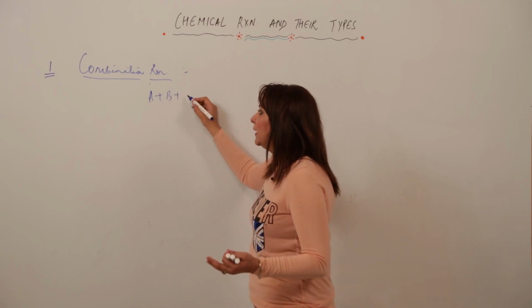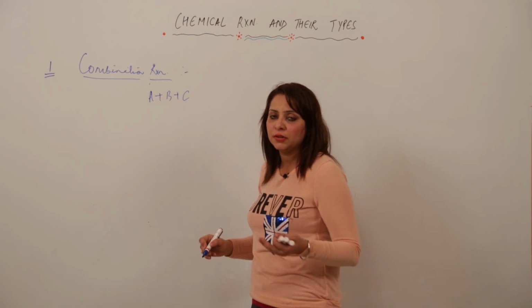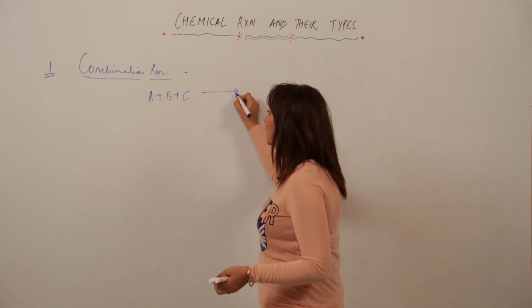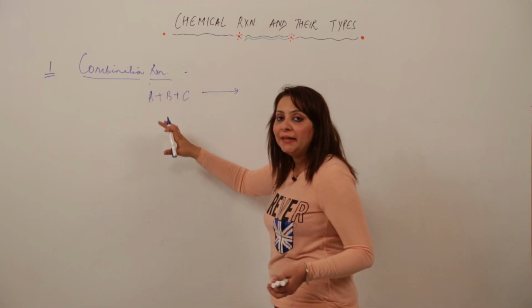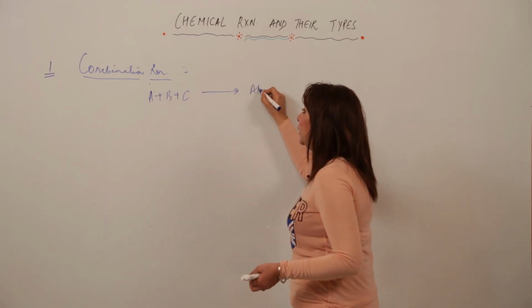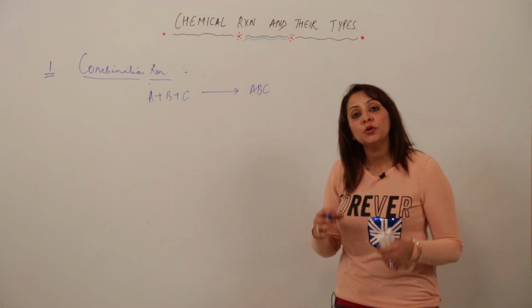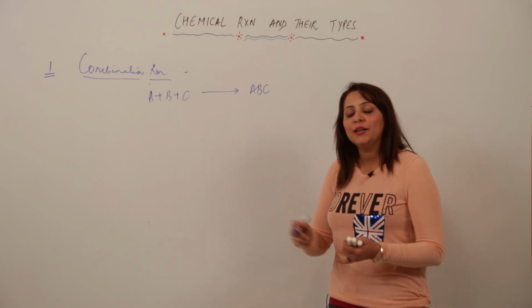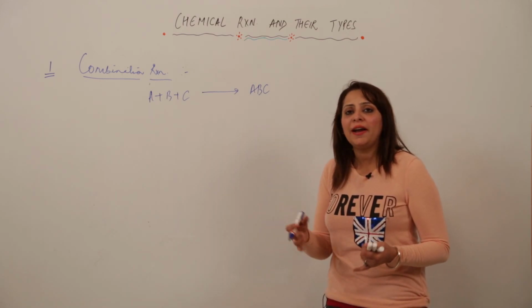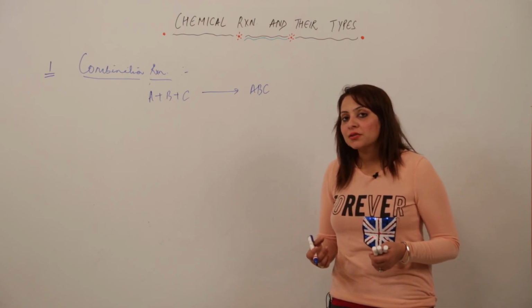Nothing is eliminated. Just keep in mind that in a combination reaction you add many things. You can add 2 things, you can add 3 things, because 2 is the minimum and the maximum you can take up to any level. But the only criterion for the combination reaction is that they will be combining with each other, nothing will be eliminated. As many reactants as you add, they will unite to form a single product. As we were making the tea, we were adding the water, the milk, tea, sugar, everything just combined to form tea. Nothing was liberated. So that is also a combination reaction.